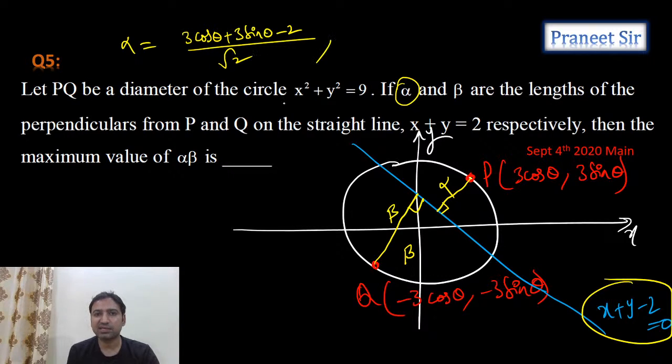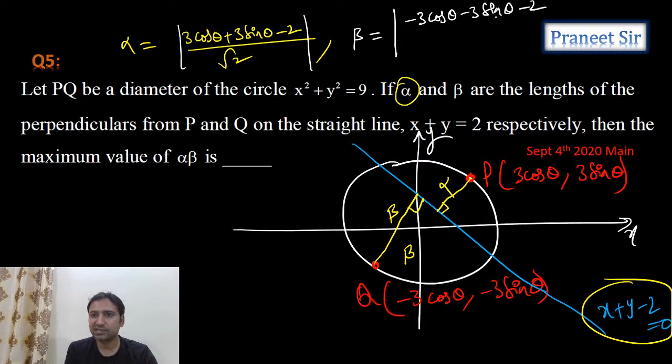That's what we get for alpha. In the same way we can calculate the beta value also. Beta is the perpendicular distance from point Q to the given line. As it is a distance, let's take the modulus. So here also we take the modulus: minus 3 cos theta minus 3 sin theta minus 2 by root 2. Can I say it like this?